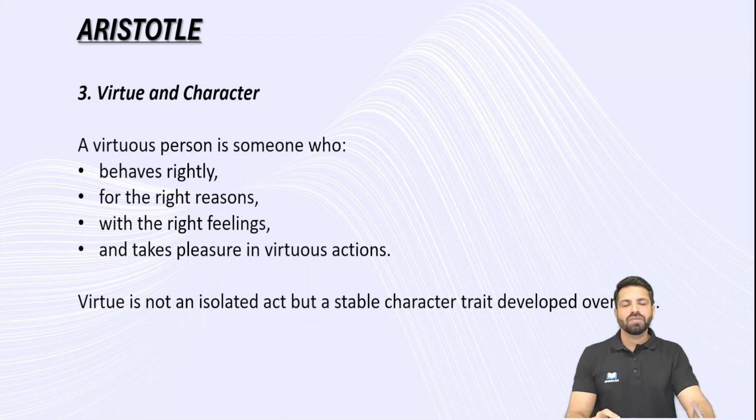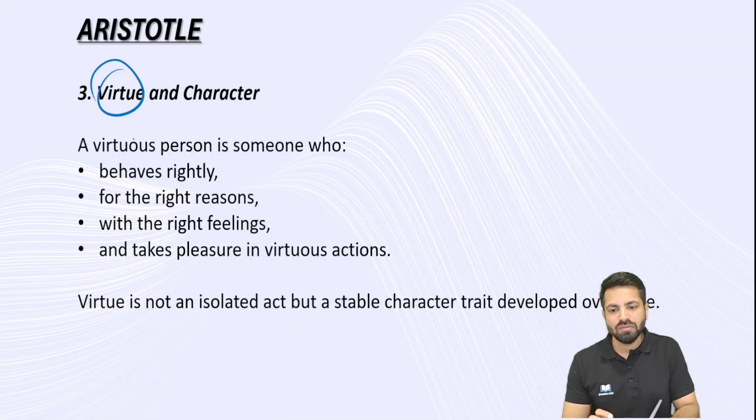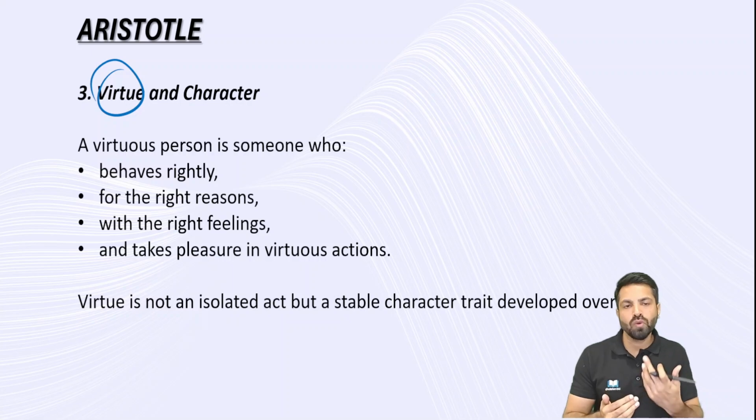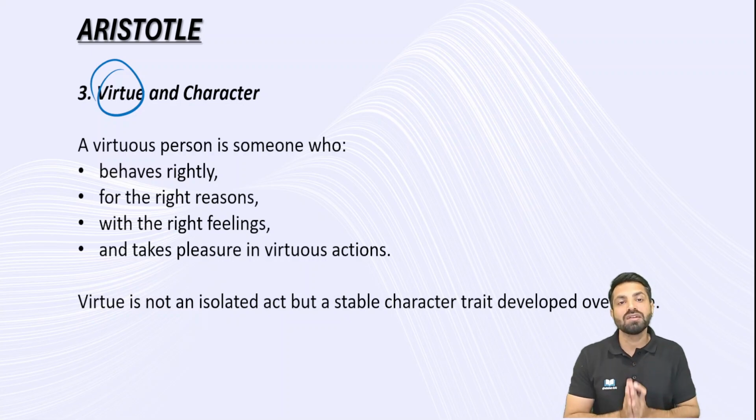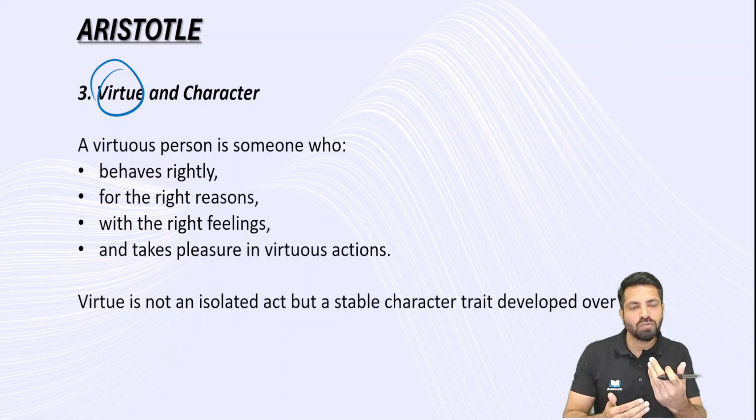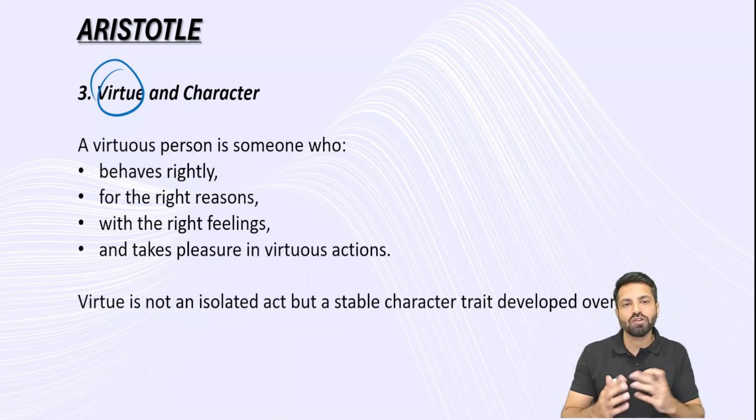And the next, virtue ethicist. You know that all the three are virtue ethicists. Aristotle is also a virtue ethicist. But here Aristotle mentioned that virtue is not like one isolated incident. It is not that in some incident you have showcased these virtues, these values. The concept of virtue is not that. Virtue is that you have it in your inner self, you have this value of virtue inside you. It is not that in one incident or one situation you have expressed these virtues, and then after that gone back to your regular non-moral life. No, that is not the case.